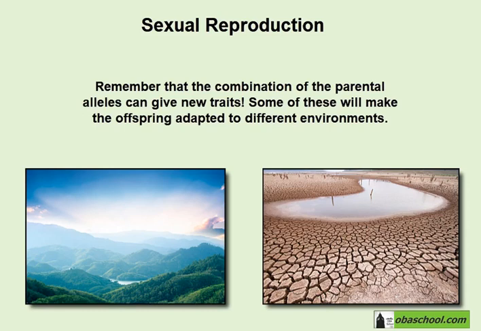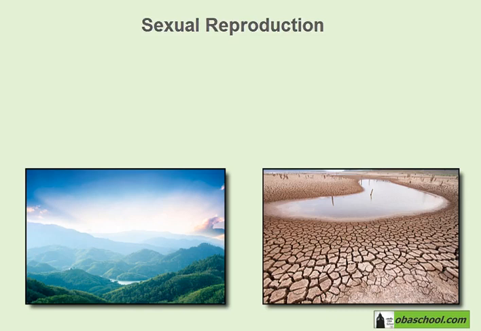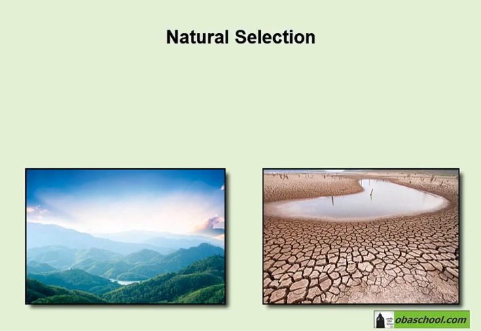The other ones that did not get these adaptations will die, but at least some offspring will survive and not the entire population dies. This is what we call natural selection. Natural selection can be sped up by humans in selective breeding.